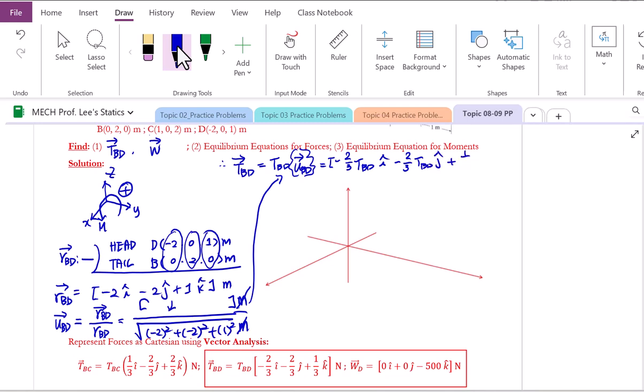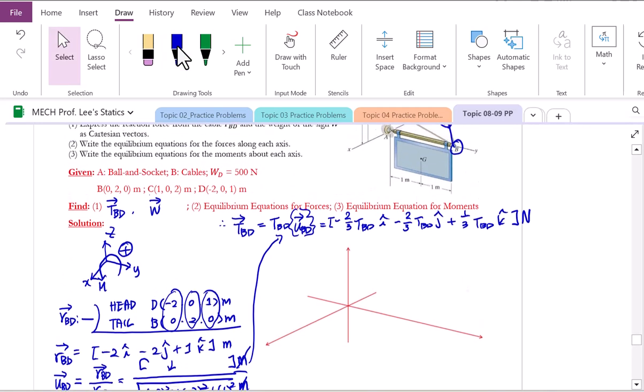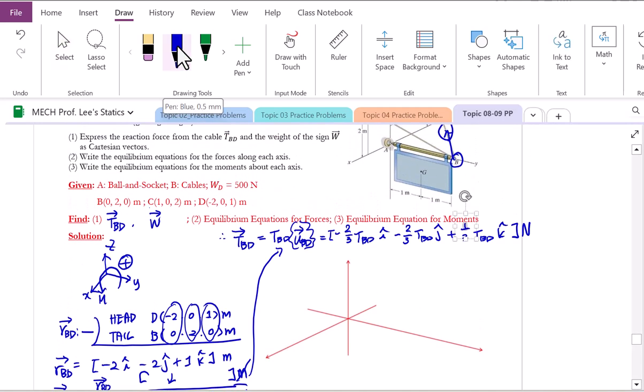K component will be 1/3 T_BD K vector. The unit should be newton. Then the weight was only in the Z direction because gravity is in the Z direction in this system. Other components are going to be 0. We do have the magnitude for the Z, in the downward direction, therefore minus 500 K component, unit must be newtons. So we expressed our force as Cartesian successfully. Then we have to move to the scalar analysis to apply equilibrium equations.